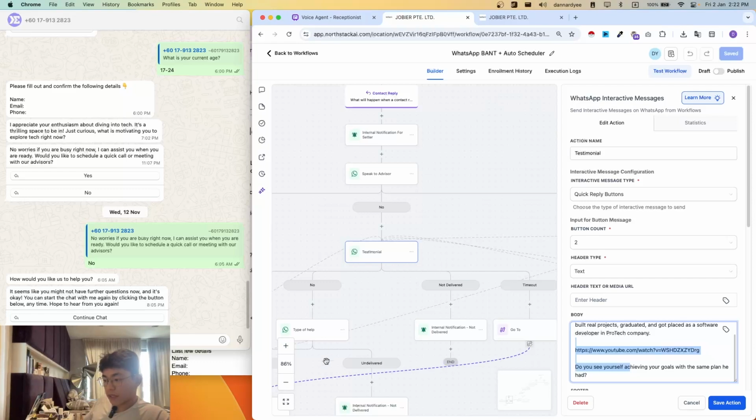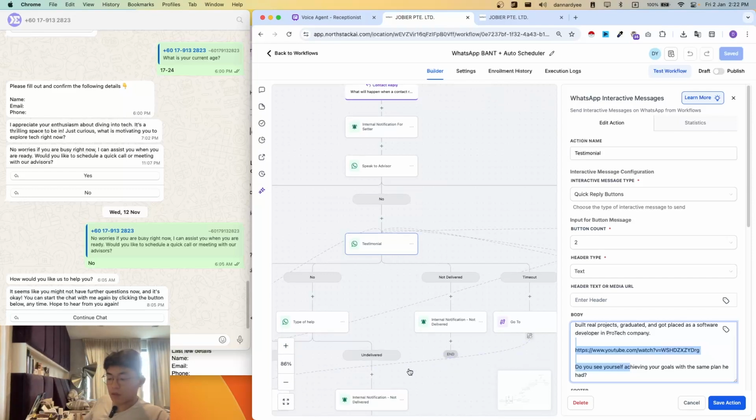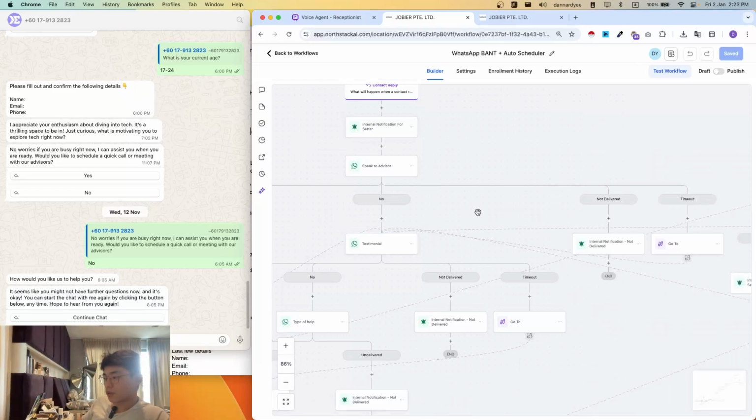So yeah, all of this then eventually leads to them booking a call. But what I want to show you is this part, which is what helped us keep our automated messages at a lower rate. Because we have this system where we send a confirmation message to make sure that they refresh the 24-hour service window from Meta. So let me just show you.